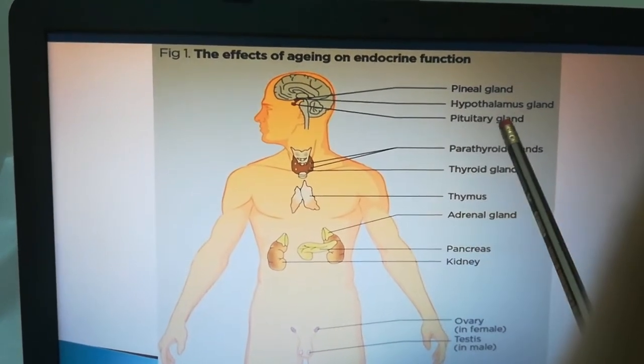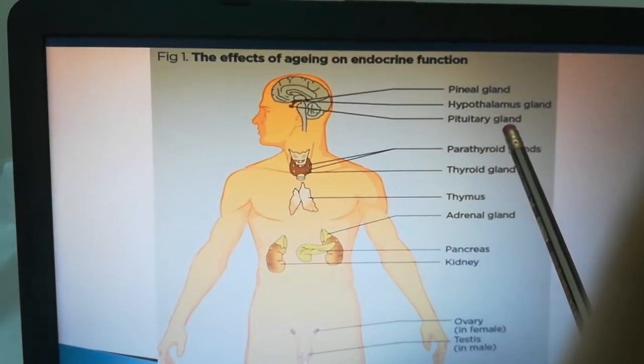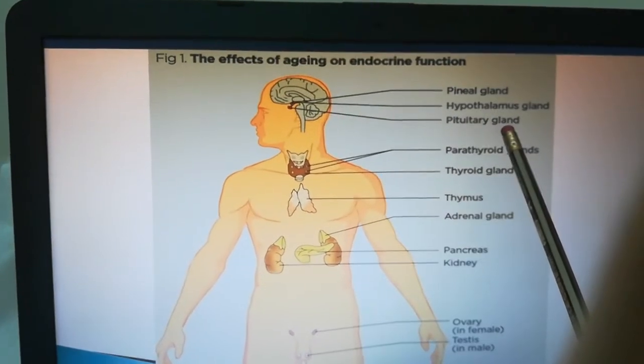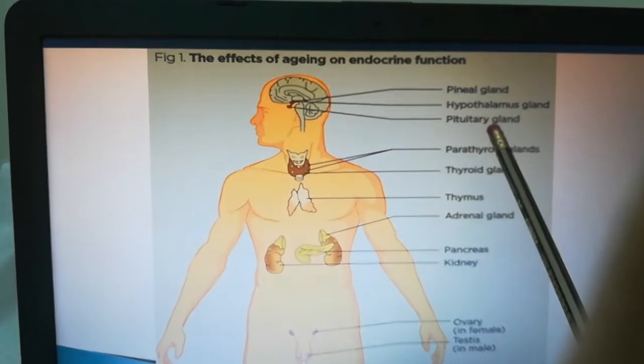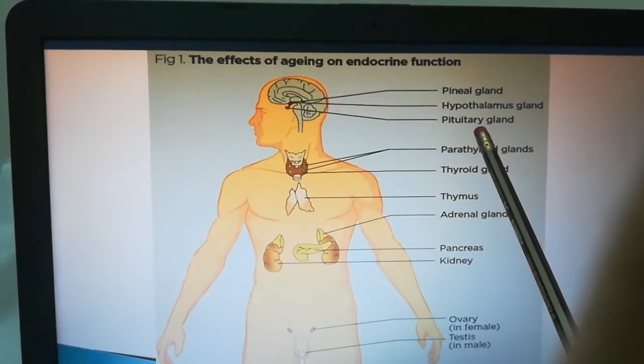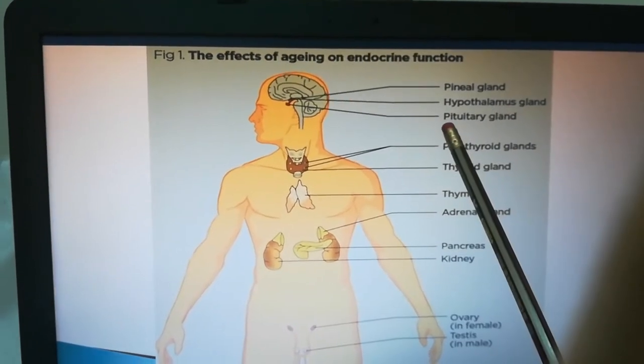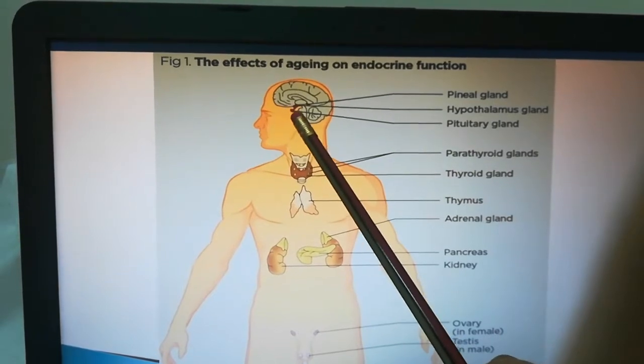Why is it called the master gland? Because the pituitary gland produces the hormones that control the other glands. Which hormones are produced by the pituitary gland?